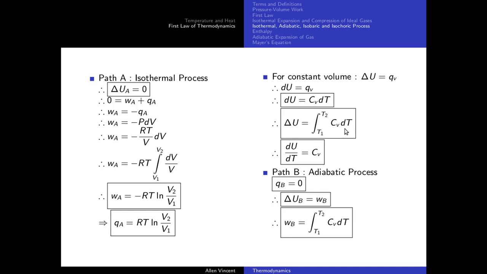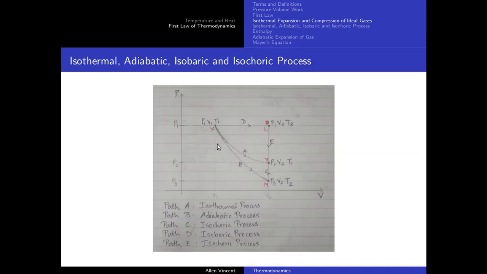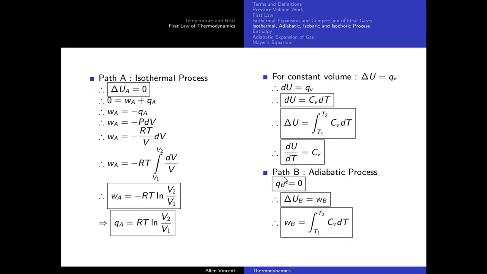Now what is this T1, T2? It is the change in temperature, T1 and T2, along path B. So I am going from X to M, so the lower limit is going to be T1, upper limit is going to be T2. So this is going to be the change in internal energy along path B. Sorry, not just path B, but in general this is the change in internal energy at constant volume. Now from this box here, I'll get dU by dT is equal to CV.